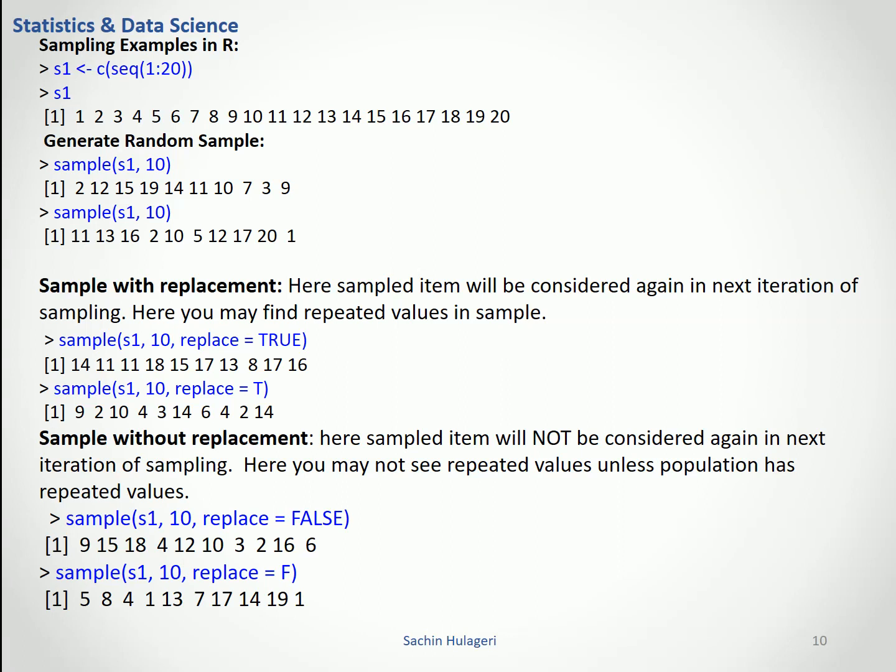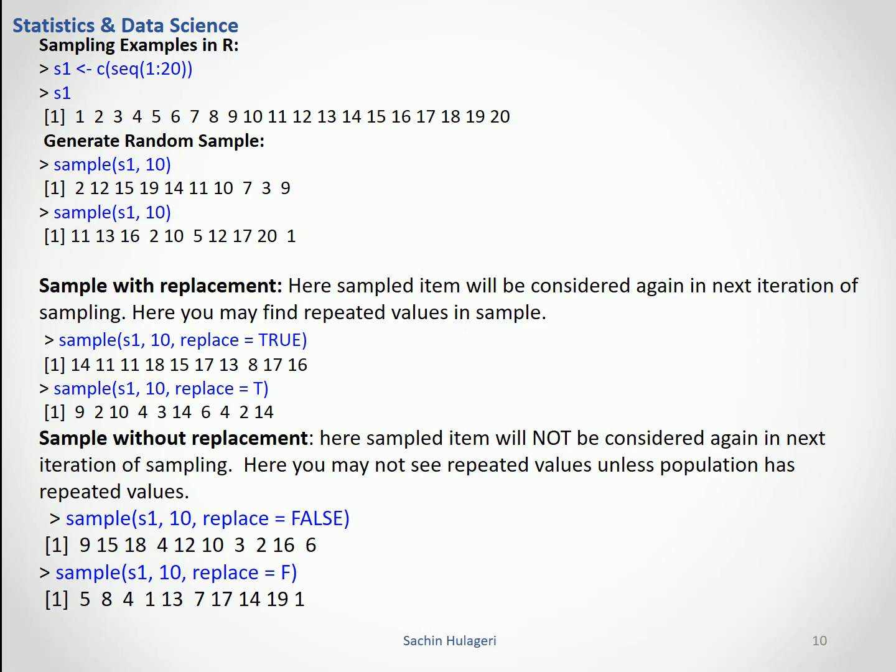When I say replace is TRUE, you can find a number of values repeated here. For example, first it will draw 14 from 1 to 20, the second time it will draw 11 from 1 to 20, and again the third time there is a chance of any number from 1 to 20 coming. So you will find repeated numbers here. In the first command you can see 11 is repeated, and in the second set 14 is repeated.